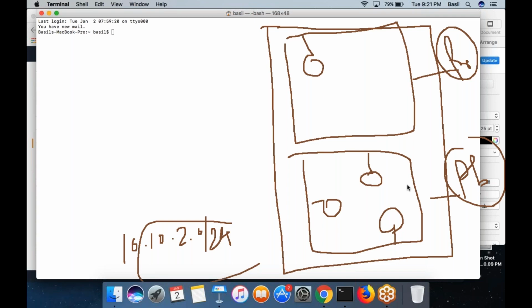Okay. So now what I want to do is, this network that I have created is a private network. Do you have any doubt on that? It is a private network. You add a machine inside this network, the machines are not connected to the internet, right? This is something like your office network, which is not connected to the internet. So it's like a network that is currently not connected to the internet.